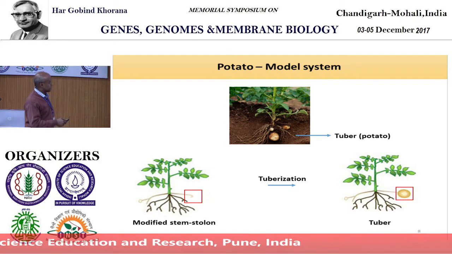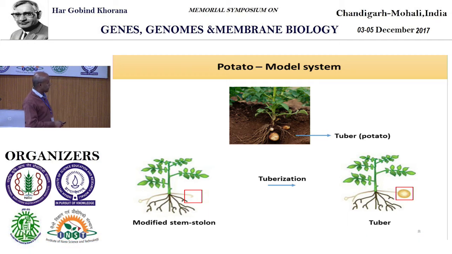So this is a modified stem. You can look at how this stem grows below the ground, and it swells up. This organ ultimately develops into a potato. Through loading and reloading of sucrose from the phloem after photosynthesis, it just stores in this organ and makes the big organ for us to understand.